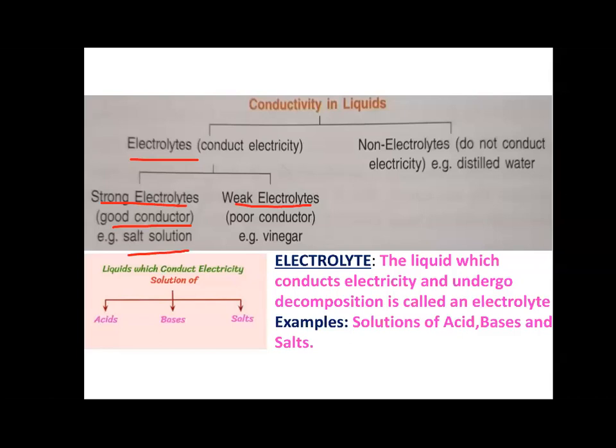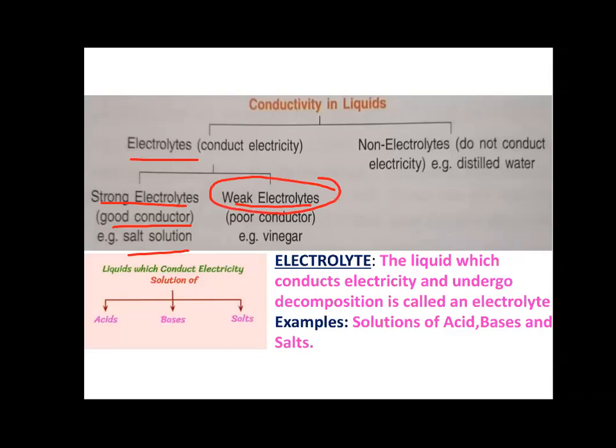But if the bulb you are connecting in the circuit is of high power, then it will not glow. But if you put a bulb of zero watt, छोटा सा bulb लगाते हो, which consumes very little power, then it glows. What does it mean? That liquid is conducting electricity, but the electricity which it conducts is very, very less. बहुत कम electricity वो खुद से pass होने देता है. It allows very little current to pass through, but it is allowing, right? So as it is allowing, it is an electrolyte, but it is a weak electrolyte.